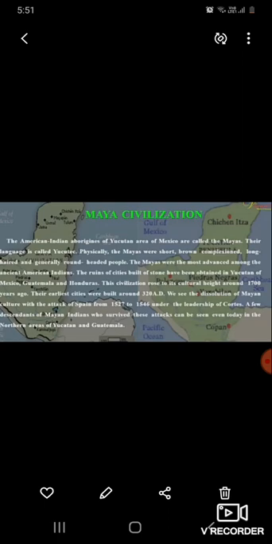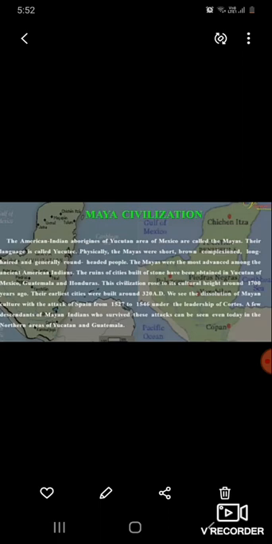The Mayas were the most advanced among the ancient American Indians, and the ruins of cities built of stone have been obtained from Yucatan of Mexico, Guatemala and Honduras. This civilization rose to its cultural height about 1700 years ago, and their earliest cities were built in 320 CE.